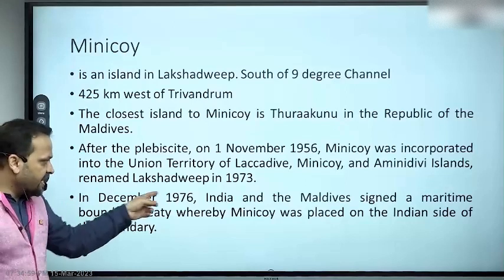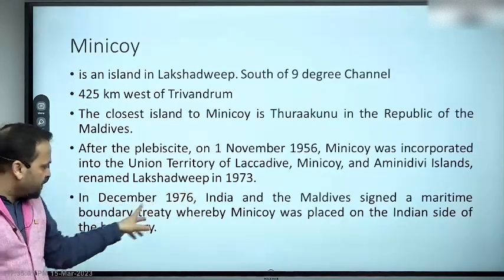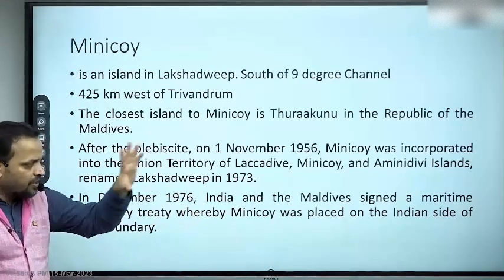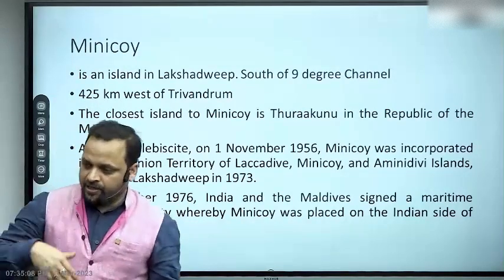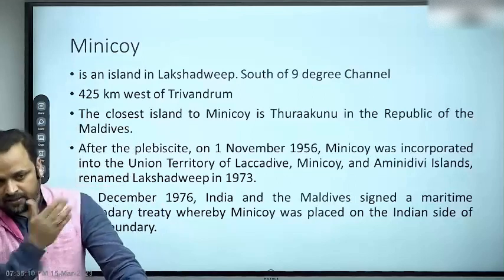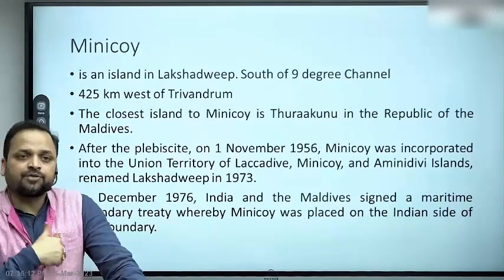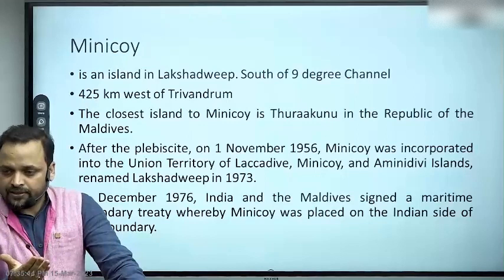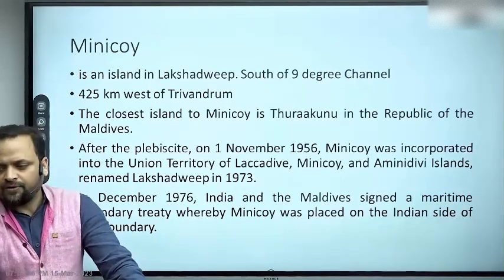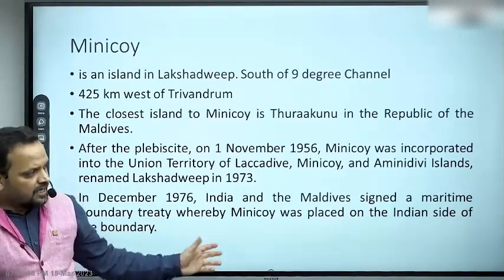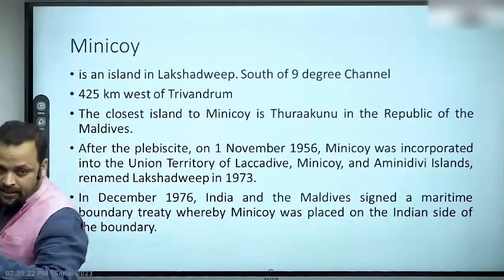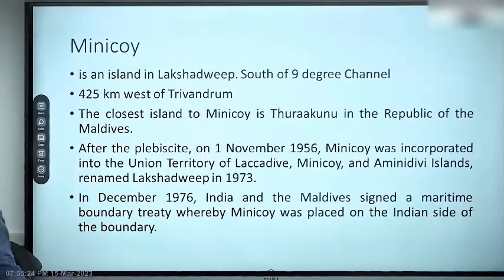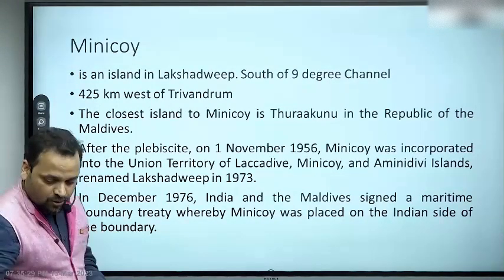In December 1976, India and Maldives signed a maritime boundary treaty whereby Minicoy was placed on the Indian side of the boundary. Just as with Sri Lanka, we had a maritime boundary agreement in 1974, which put Katchatheevu on the Sri Lankan side. Right? These are all matters of negotiation. Maldives also claimed Minicoy because of geographical proximity, but now it has been resolved through that agreement. Did you read this? Okay, let's move ahead.